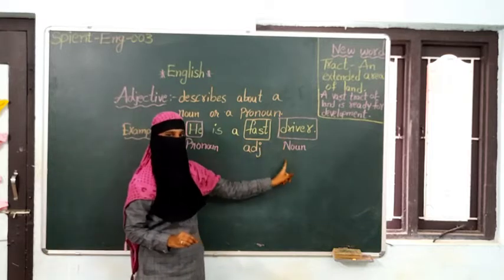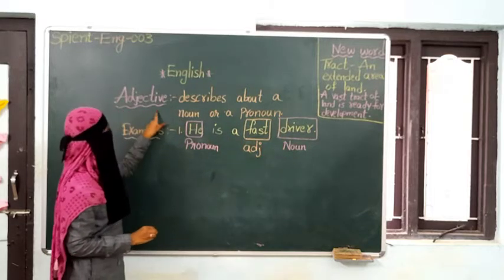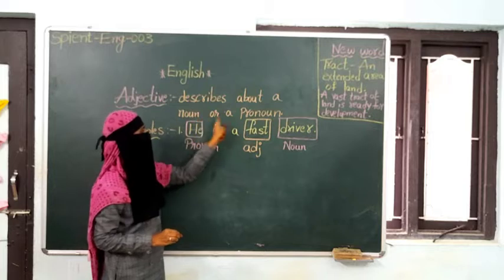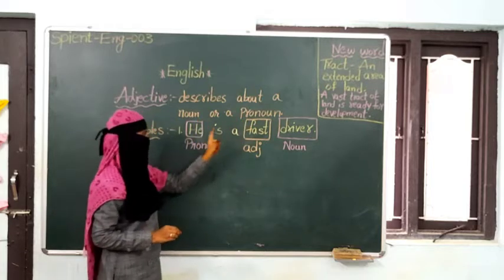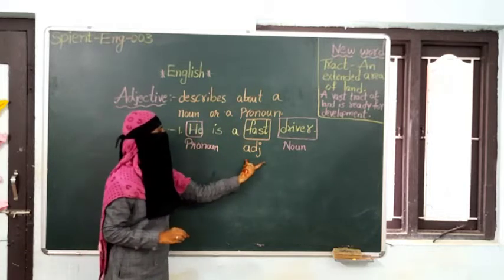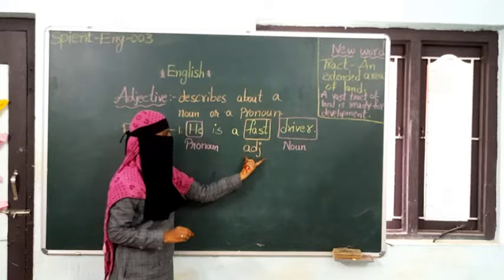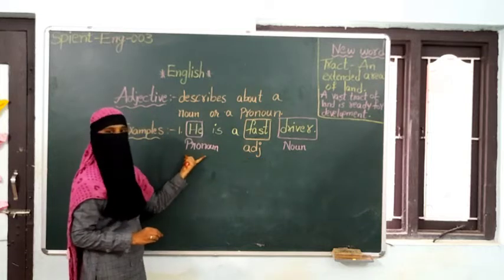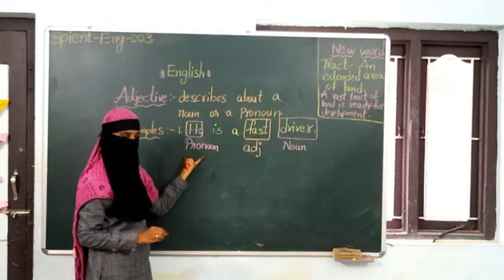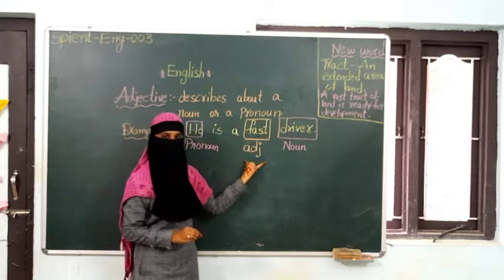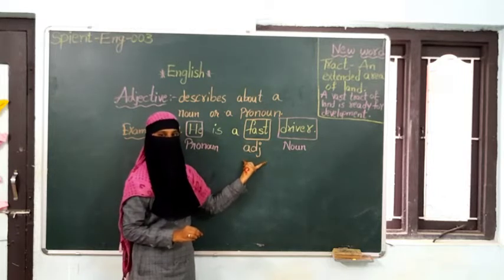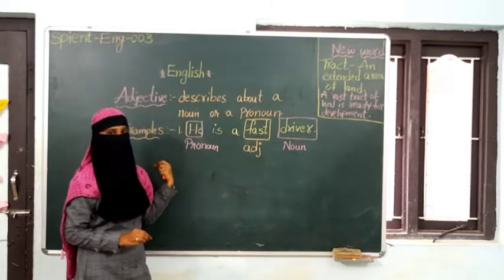Driver is the noun. We already discussed that an adjective describes a noun or a pronoun. So he is the pronoun, fast is the adjective. Here the adjective is describing the pronoun.